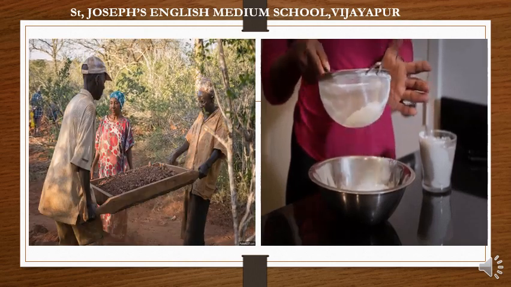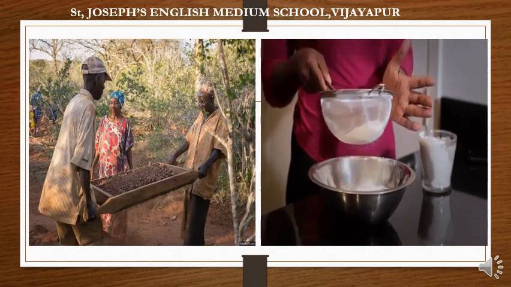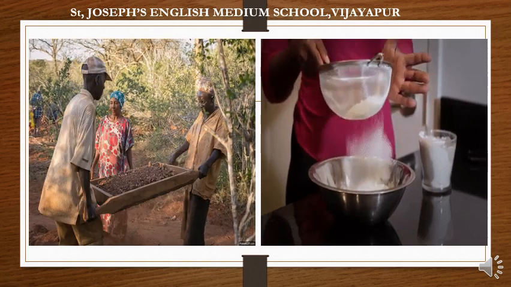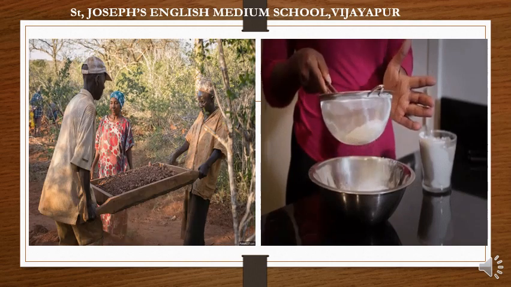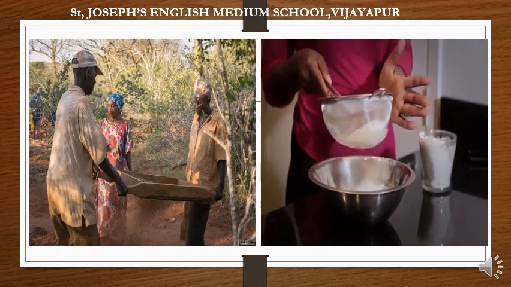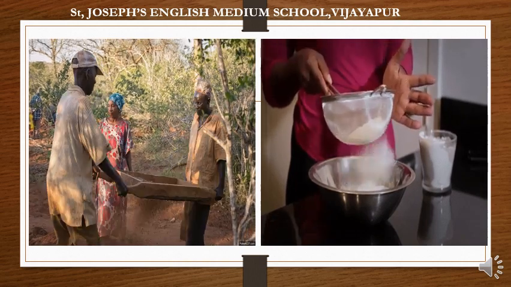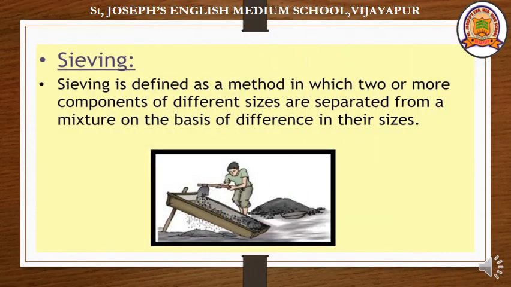If the particle is smaller, it comes out of the sieve through the holes. If the particles are bigger than the holes of the sieve, they remain in the sieving machine. Hope you understood the sieving method. There is one more method of sieving. Sieving is the same, but here he is using a slant sieve. This helps him remove small particles, that is pure sand, from the pebbles and stones easily in a large quantity.